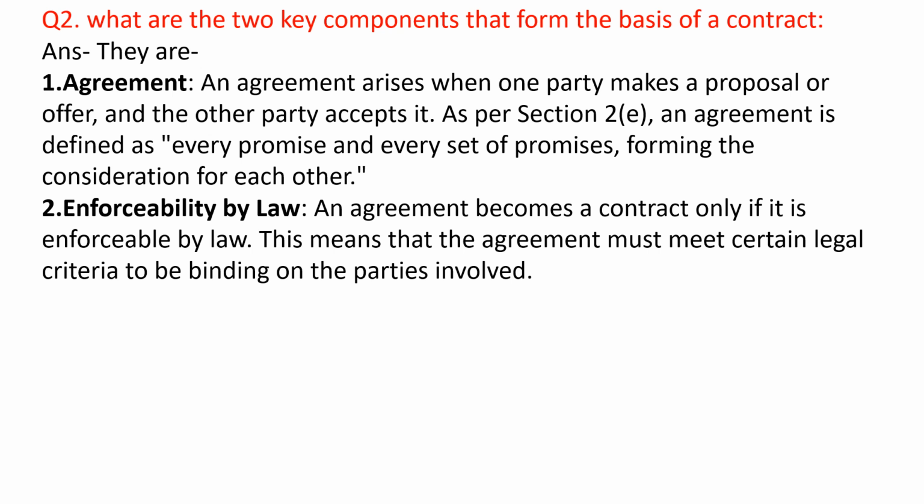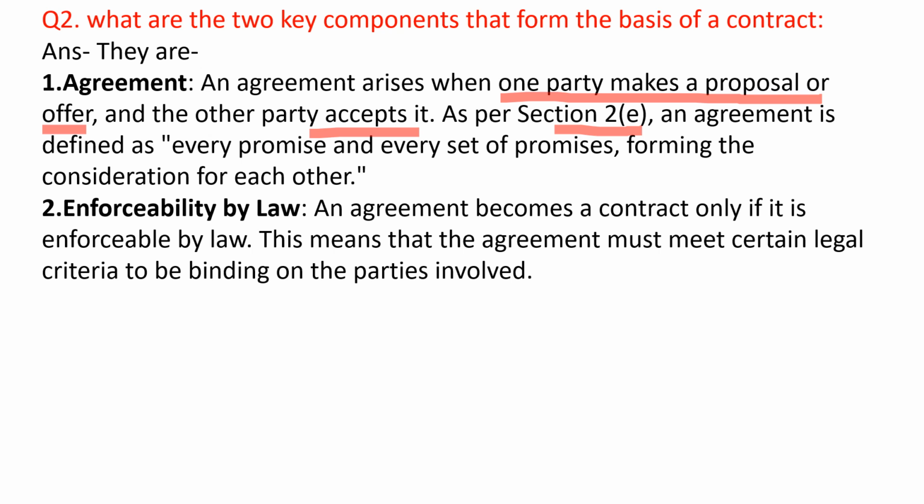What are the two key components that form the basis of a contract? They are agreement. An agreement arises when one party makes a proposal or offer and the other party accepts it. These are the key points you must remember. As per Section 2(e), every promise and every set of promises forming the consideration for each other is an agreement.